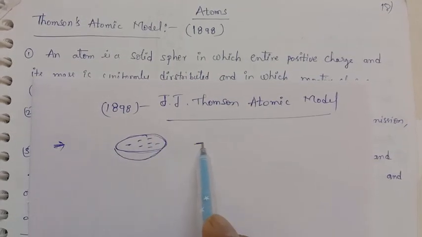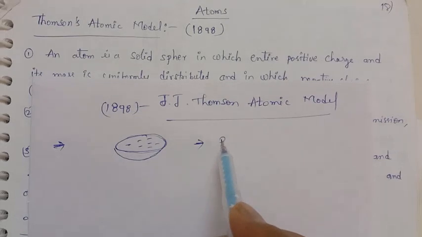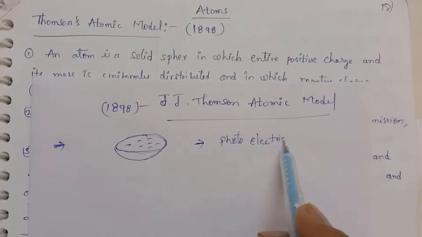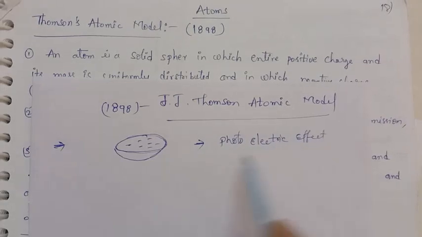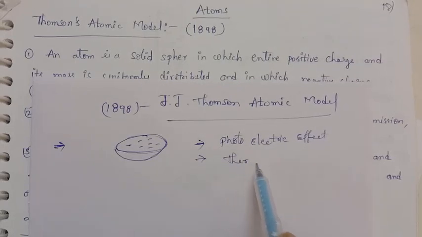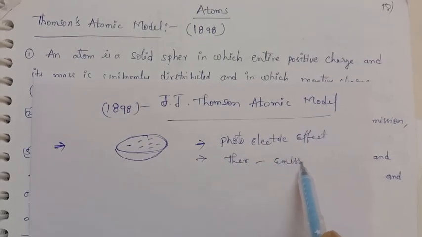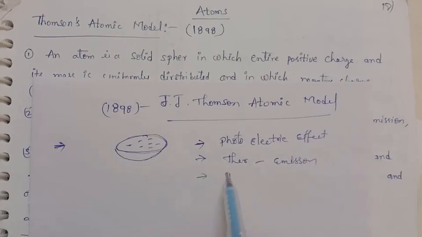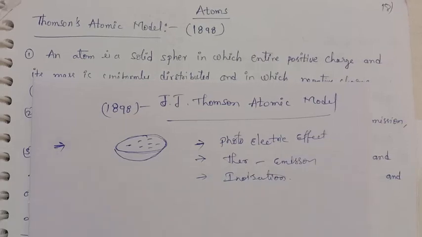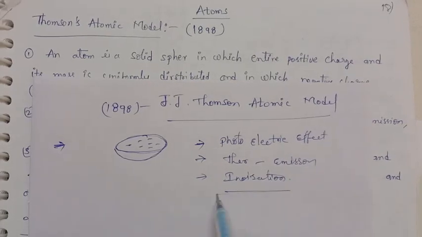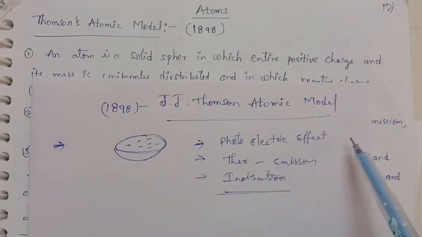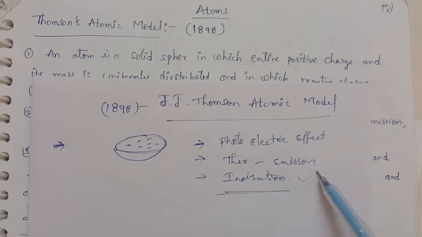This model successfully explained the phenomena of photoelectric effect, thermionic emission, and ionization. So, according to the J.J. Thomson model, we can explain the phenomena of photoelectric effect, thermionic emission, and ionization.